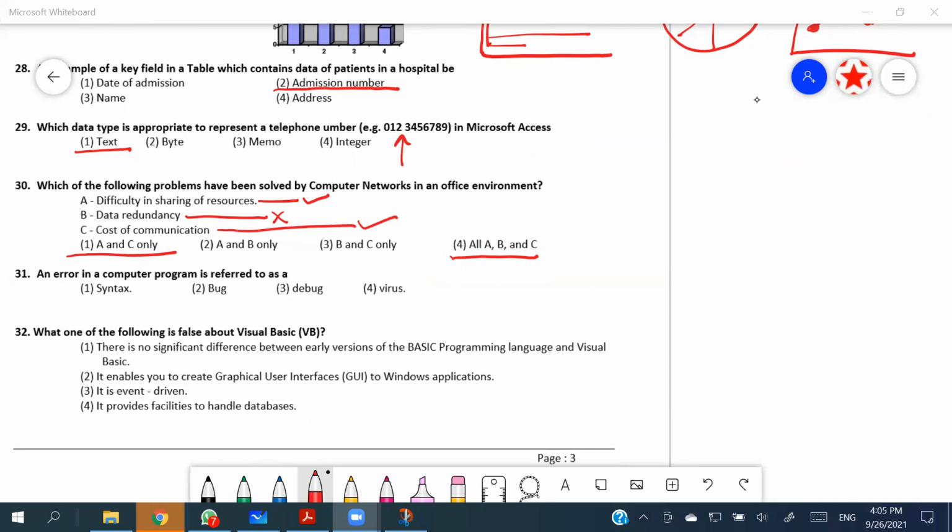Yes. Right. Then the 31st. An error in a computer program is referred to as a bug, right? It's a terminology or jargon that we are using, right? Debugging is correcting the things. Syntax is the rules that we have to go through when we are writing a particular program. Virus, you know what a virus is. It is clearly not an error. It is the cause of the errors, right? Or the cause of many things, right? So 31st, definitely the second one, bug.